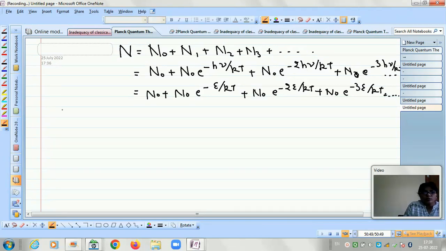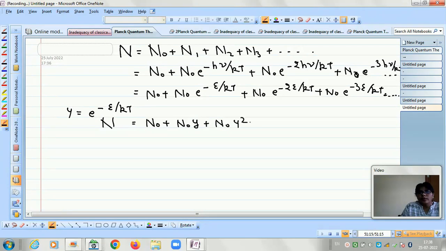Now let us assume y is equal to e to the power minus e by kT, and substitute this value as y in this equation. So N will be equal to N naught plus N naught y plus N naught y square plus N naught y cube, and so on.